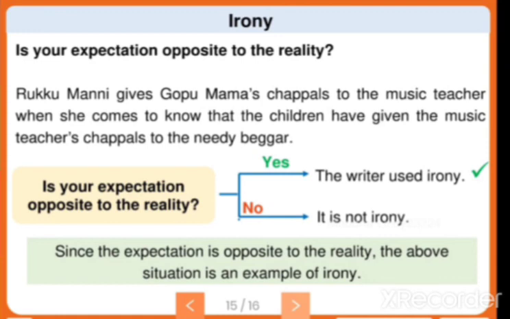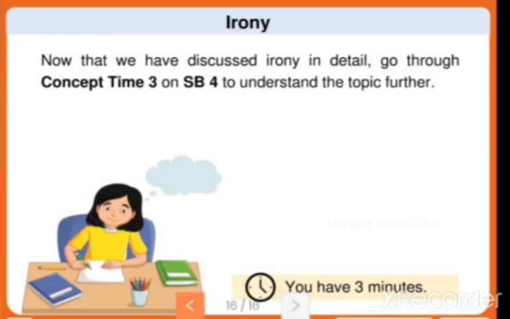One is that without the music teacher's permission, the children gave the slipper to the beggar, and mother Rukmani gave the slipper to the music teacher when she came to know about it, after she got upset, isn't it? So the first sentence says that it was irony because it happened oppositely. But the second sentence says no, because it was not irony. Since the expectation is opposite to the reality, the above situation is an example of irony.